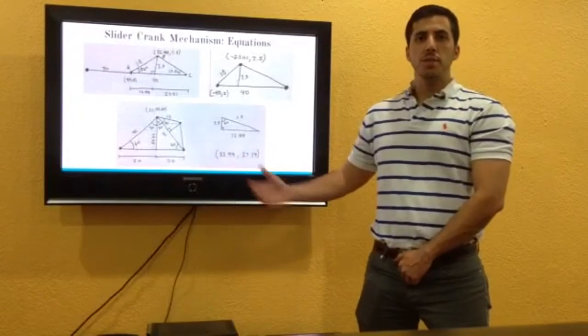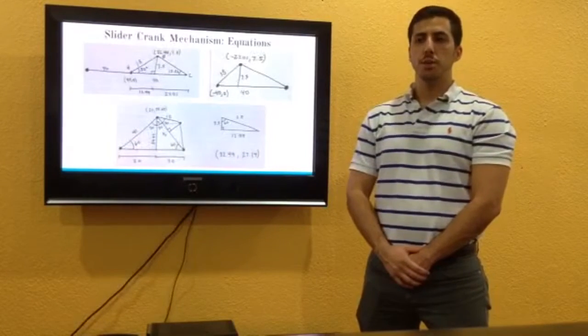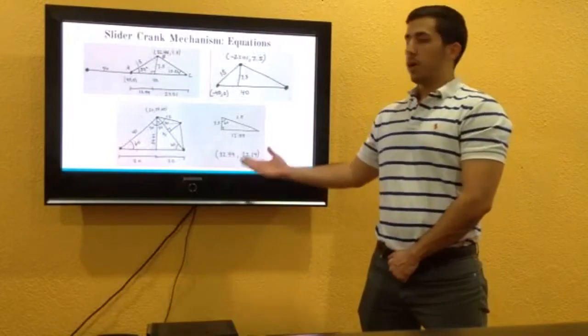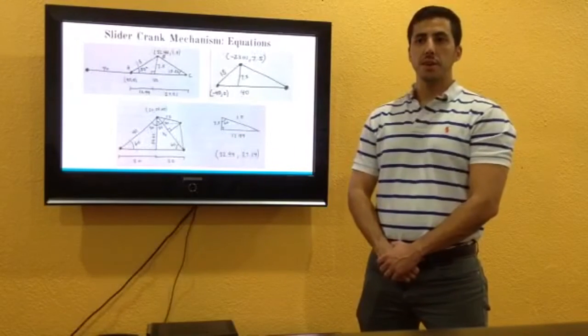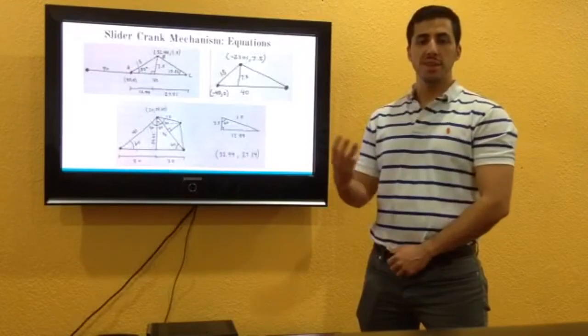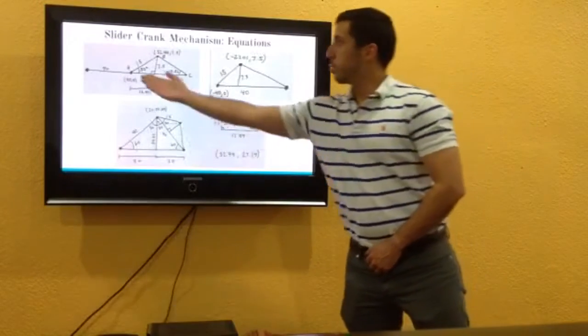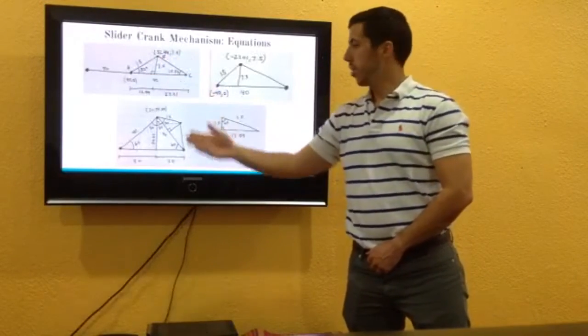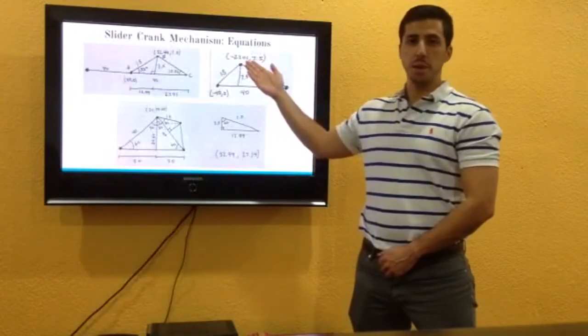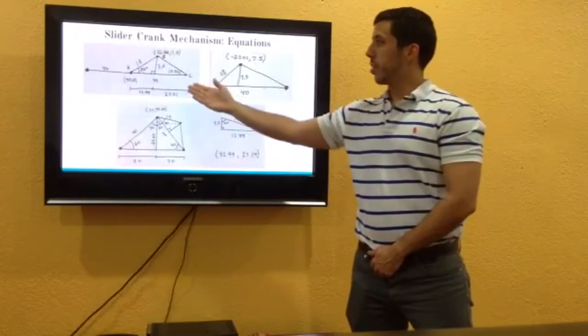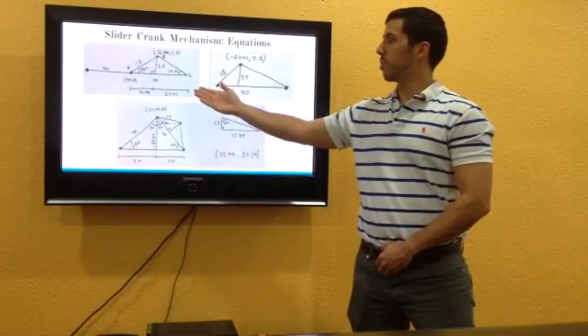On this slide, you can see our initial calculations for our slider crank mechanism. Our initial calculations were done all by hand. We were tasked with finding a slider crank mechanism that would pass through 3 sets of points: A and B on set 1, A and B on set 2, and A and B on set 3. Our first set, as you can see here, was laid out in front of us.